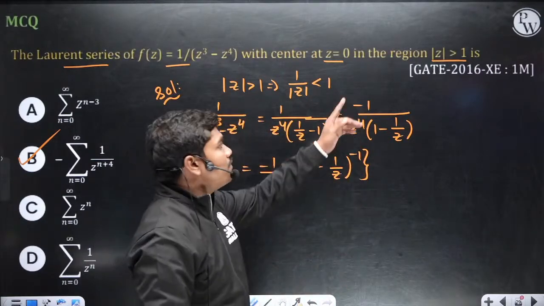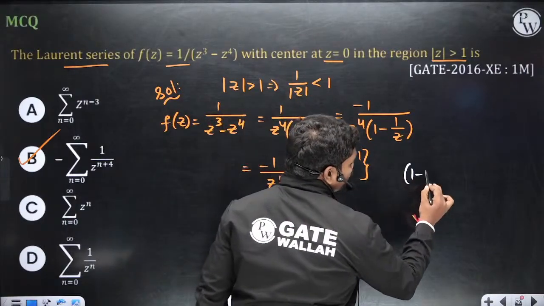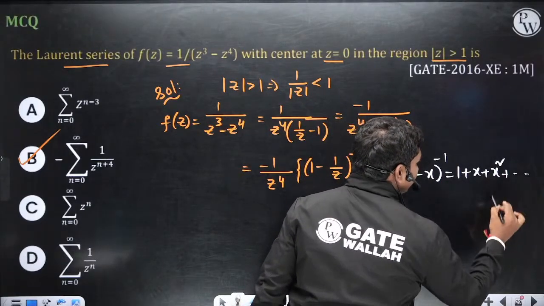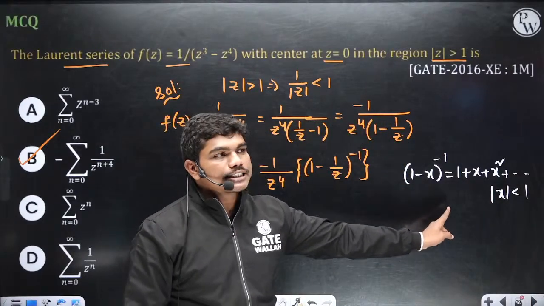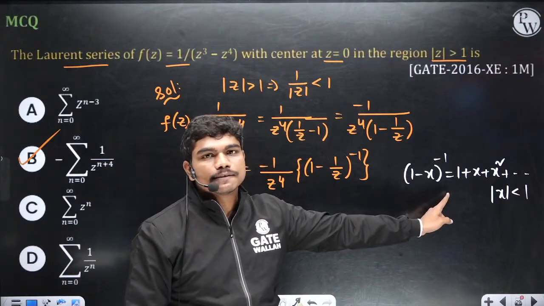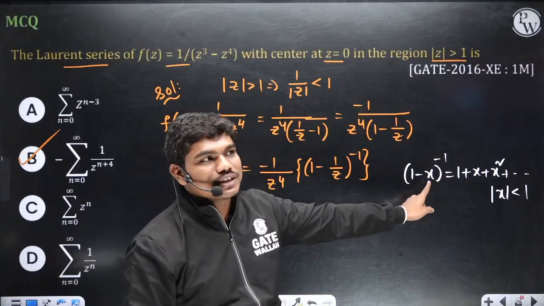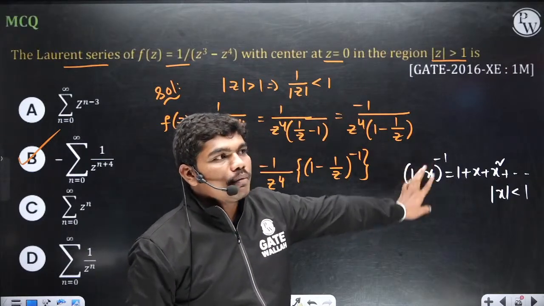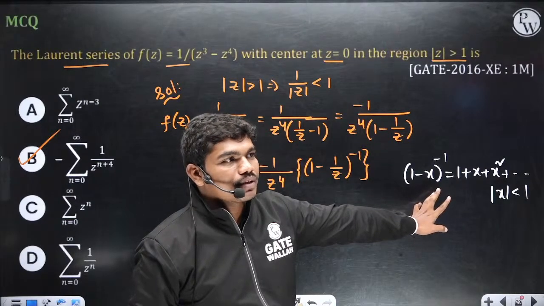Now tell me one thing. When mod z is greater than 1, 1 by mod z is less than 1. So, you know, 1 minus x whole power minus 1 is equal to 1 plus x plus x square and so on, when mod x is less than 1. Yes or no? Do you all know this? Type in the chat box. How many of you don't know this? Binomial series. It's okay if you don't know, I'll teach you. No issue. Does everybody know? Okay.